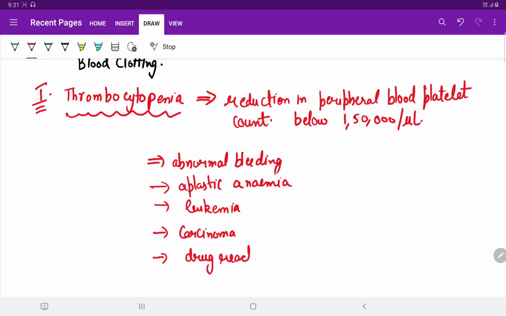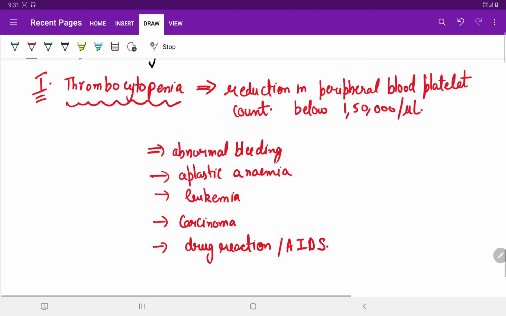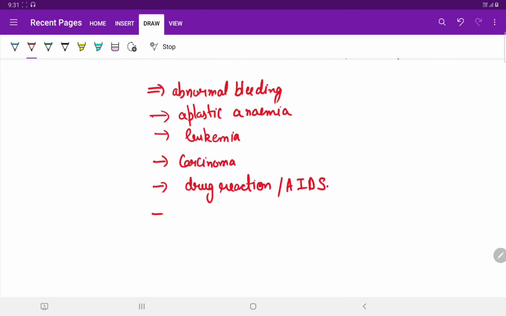So, drug reactions and AIDS can also lead to thrombocytopenia.